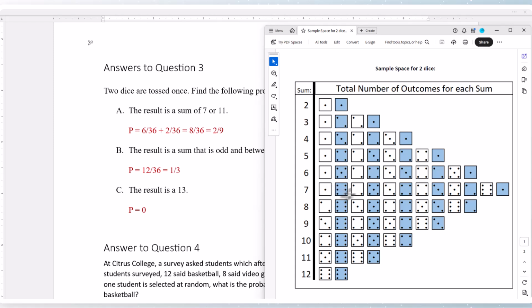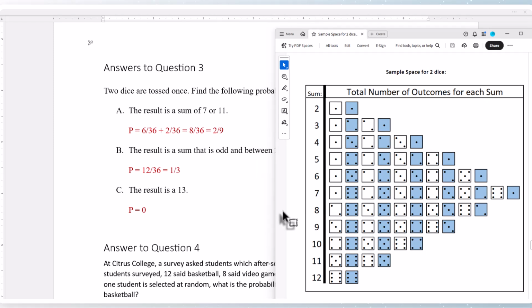This is the first pair, second pair, and so on. There's 6 ways of getting a sum of 7. Or means to add. So plus, how many ways can we get a sum of 11? There's two different pairs that form a sum of 11. 6 plus 2 is 8. 8 out of 36 reduces to 2/9.